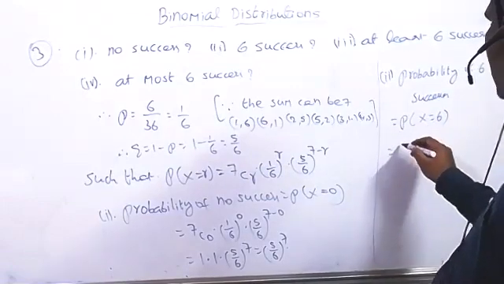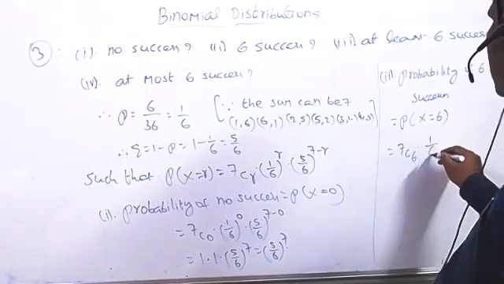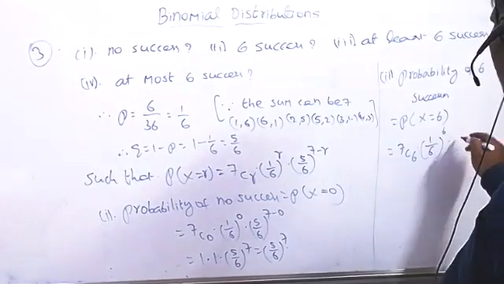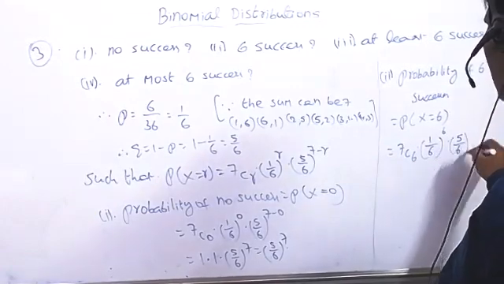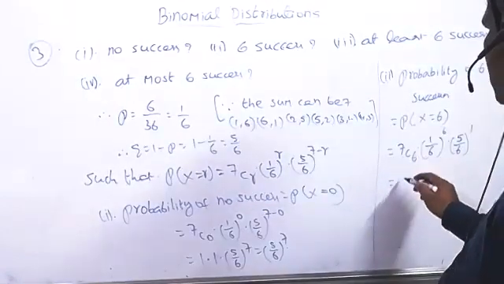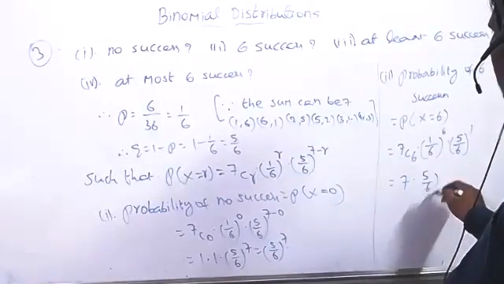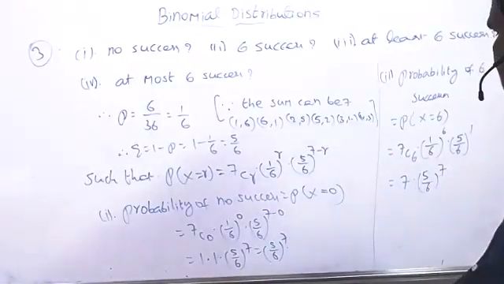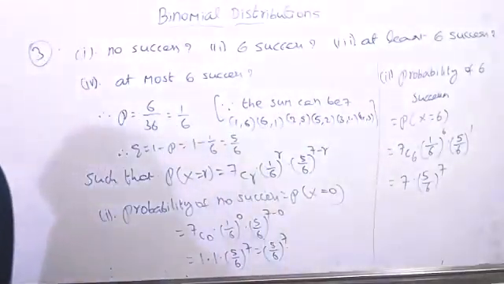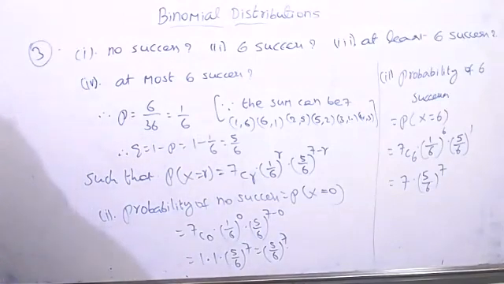Find it. So this is 7c6 into 1 by 6 whole power 6 into 5 by 6 whole power 7 minus 6, equal to 1 it is. Anyhow, clearly we got now 7 into 5 by 6 whole power 7. This is the value of the second one it is.